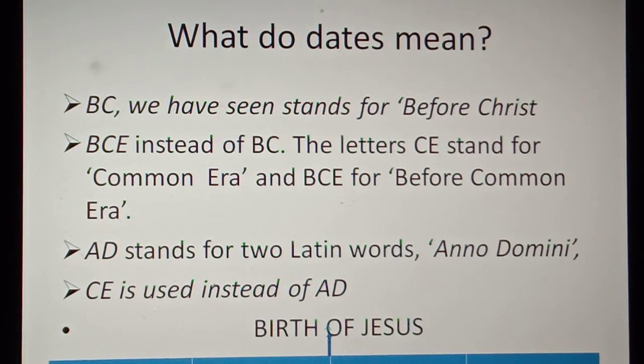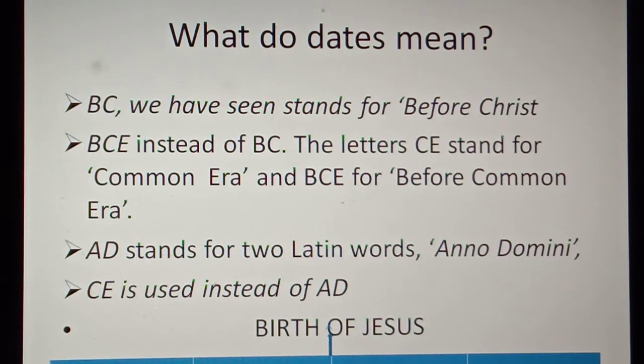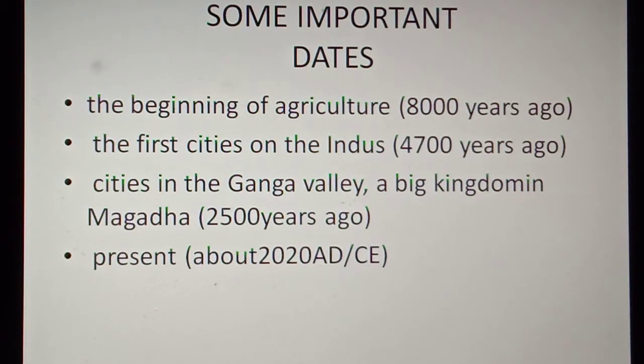Now see here. From the time of the birth of Jesus onwards we count forward, that is Anno Domini, AD, or CE, Common Era. But before the birth of Jesus, we call it before Christ, BC, or also BCE, before Common Era. It is also called BP, before present. Is it clear to everyone?